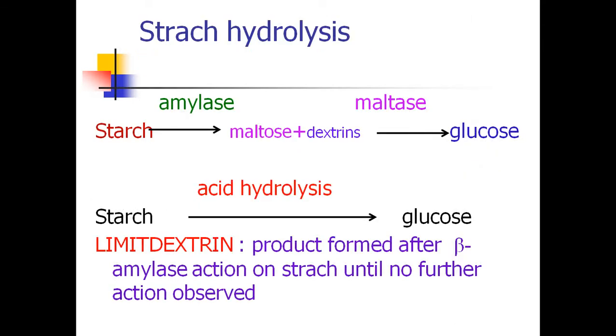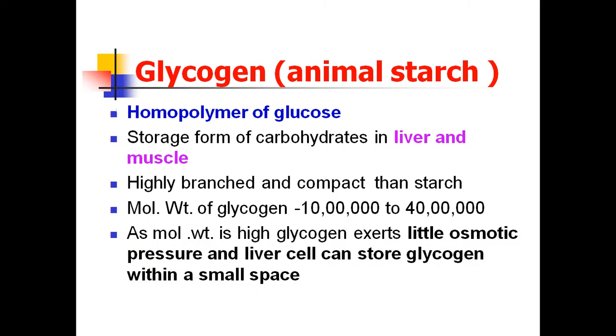Starch is hydrolyzed by the enzyme called amylase. Amylase acts on starch and converts the starch into maltose plus dextrins. And maltose plus dextrins are further hydrolyzed by the enzyme maltase and release the free glucose molecule. Starch on acid hydrolysis also liberates free glucose molecules. Limit dextrins are the products that are formed after beta amylase enzyme action on starch until no further action is observed. So that is about starch.